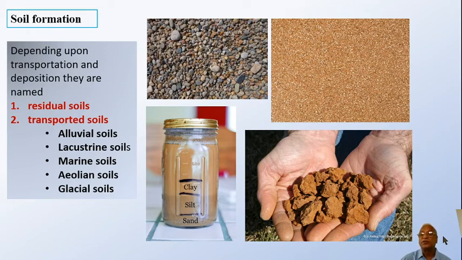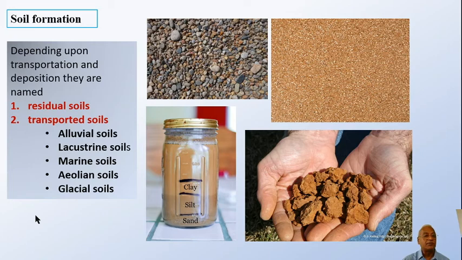Then marine soils are deposited by suspension in seawater. The aeolian soils are transported and deposited by wind. And the last one, the glacial soils, are transported and deposited by glaciers.